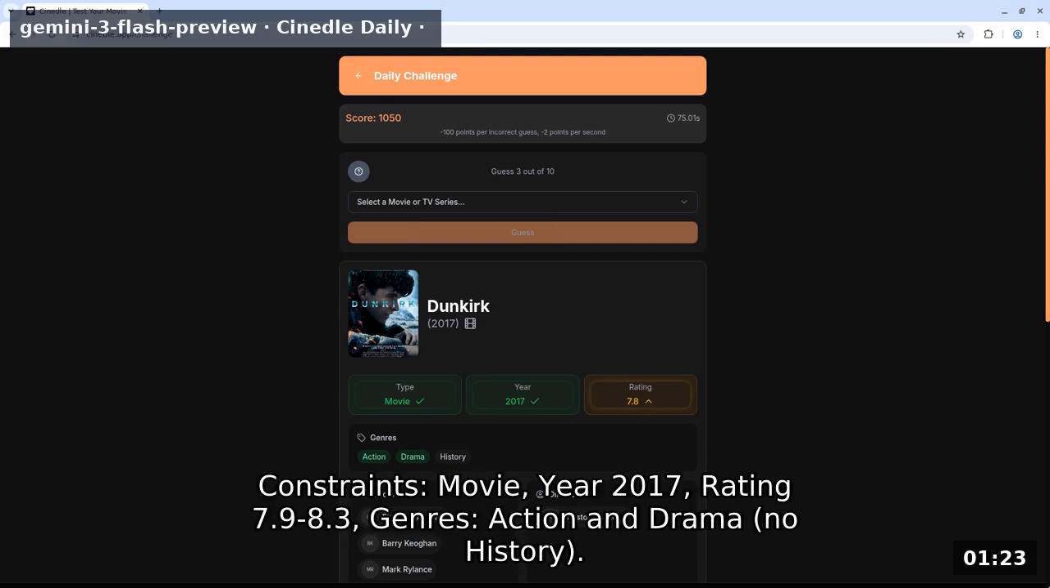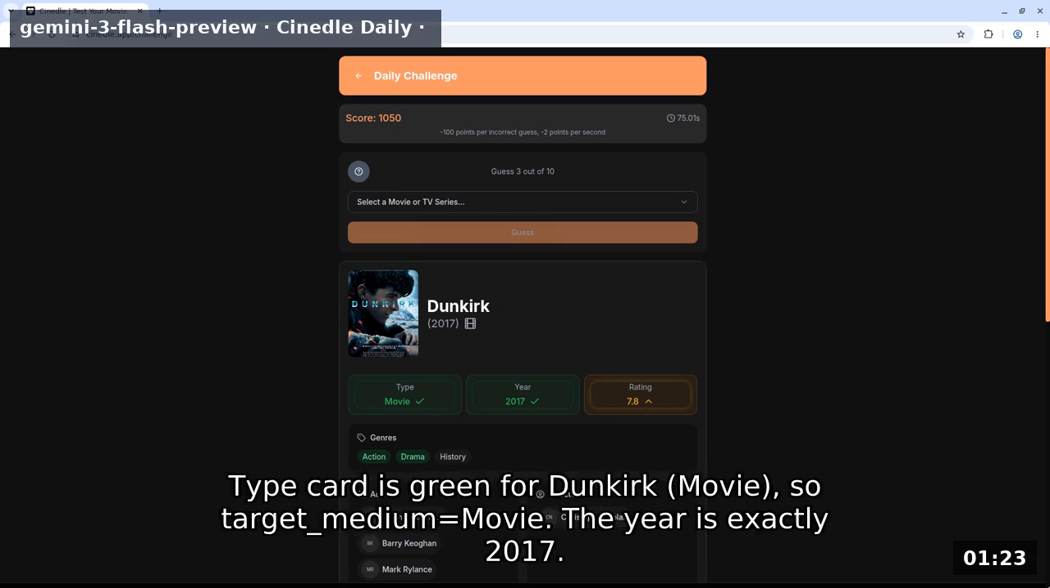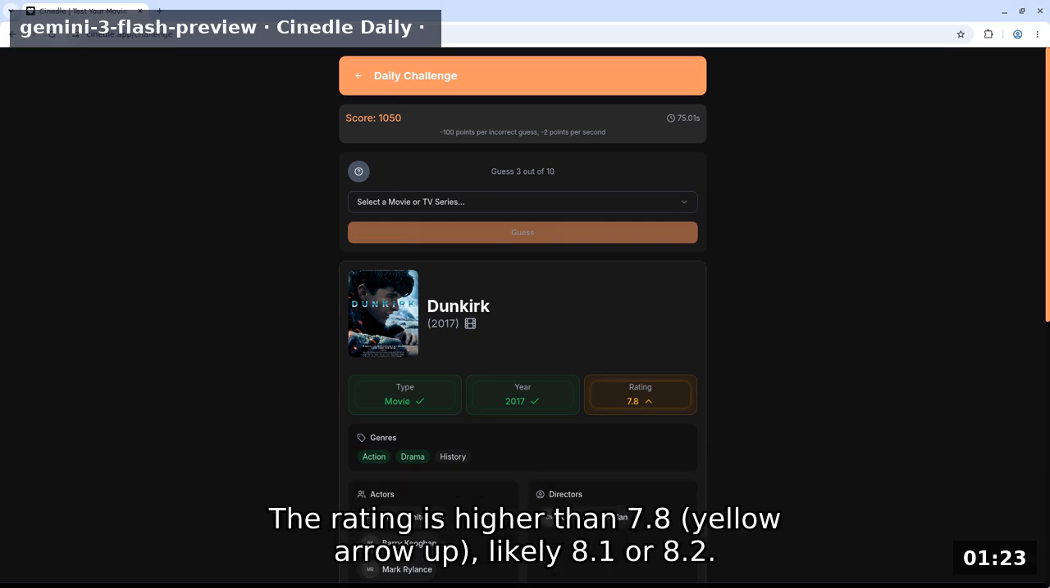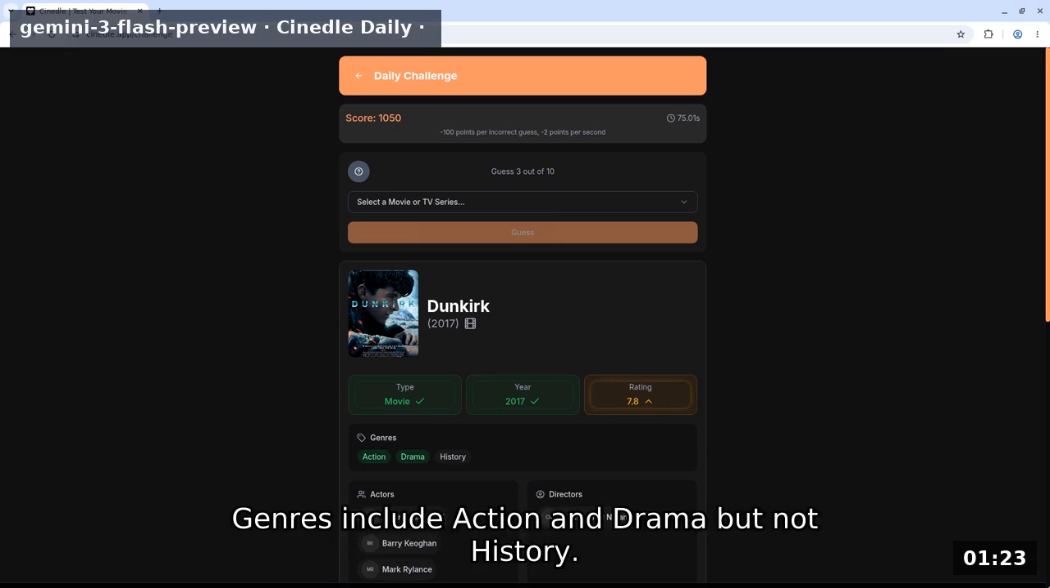Constraints: movie, year 2017, rating 7.9-8.3. Genres: action and drama. No history. Type card is green for Dunkirk movie, so target medium equals movie. The year is exactly 2017. The rating is higher than 7.8. Yellow arrow up, likely 8.1 or 8.2. Genres include action and drama but not history.